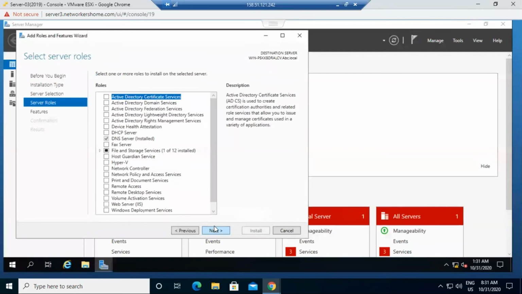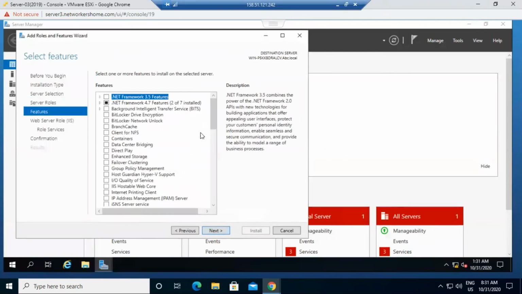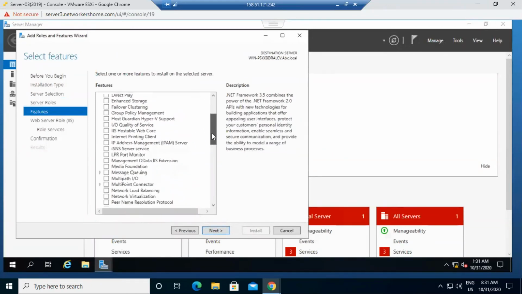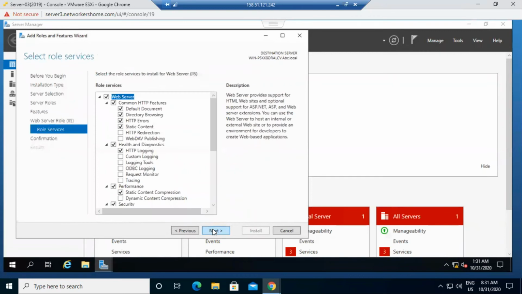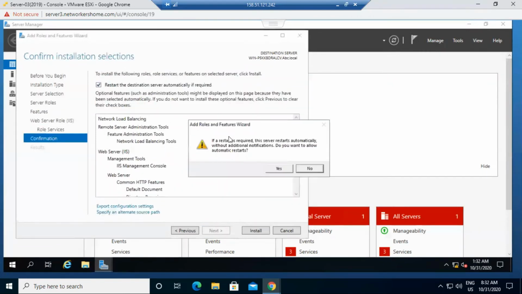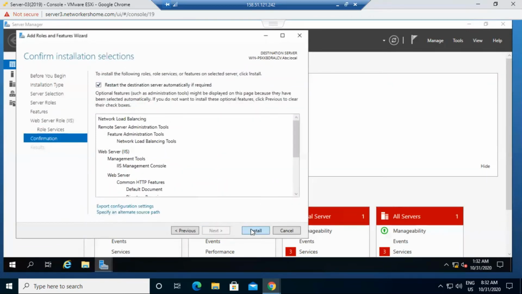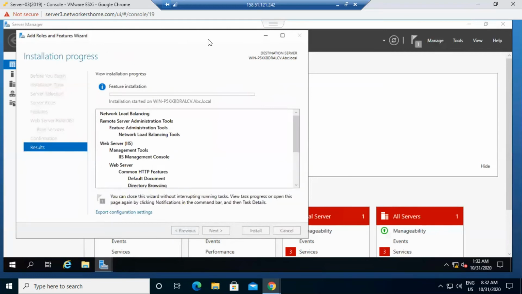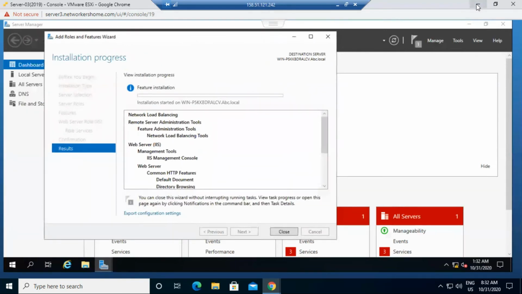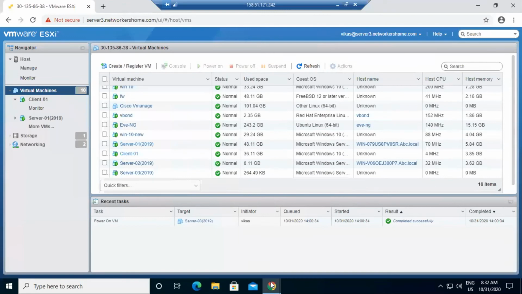Next. I go for web server and I'm going for NLB over there. This is the network load balancing feature. In both servers, both services are going to be installed.